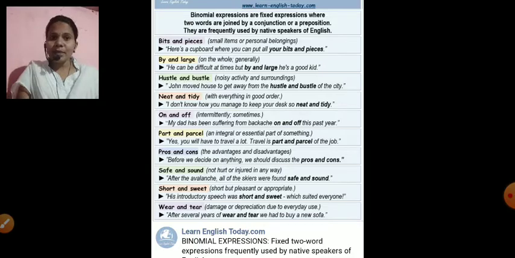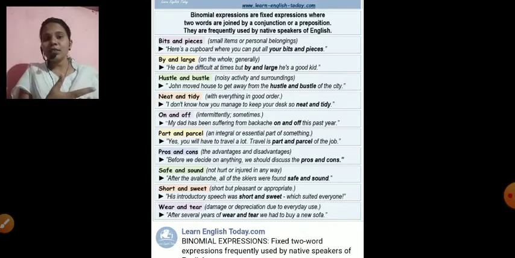Part and parcel. Part and parcel means an integral, essential part of something. You will have to travel a lot. Travel is part and parcel of the job. What is very essential for your job? What is that, children? Traveling. Pros and cons, the advantages and disadvantages. Before we decide on anything, we should discuss the pros and cons.